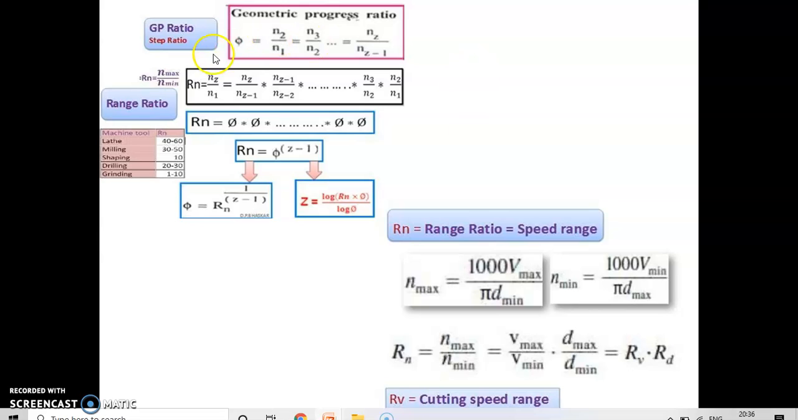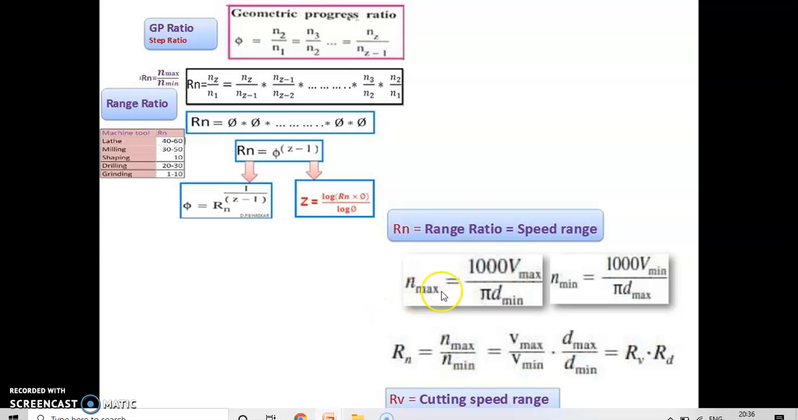Geometric progression is nothing but the ratio of two speeds, n2 upon n1, n3 upon n2, and so on. So the range ratio can be calculated by nz upon n1. So Rn, the range ratio, can be calculated by phi raised to z minus 1. This phi is nothing but the geometric progression constant. In general, you can calculate it with the help of this Rn. When Rn is raised to 1 upon z minus 1, you get the value of phi. Similarly, you can calculate the value of z using log Rn upon log phi, where Rn is the range ratio or speed range.